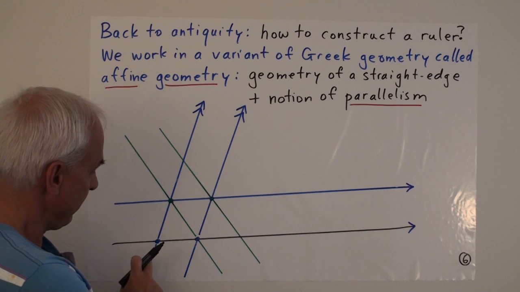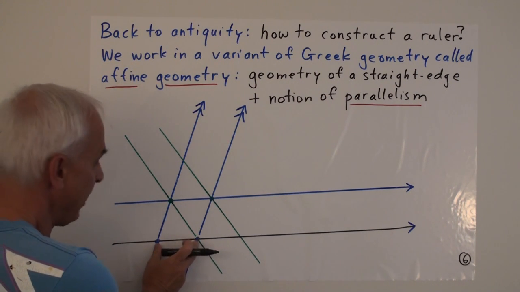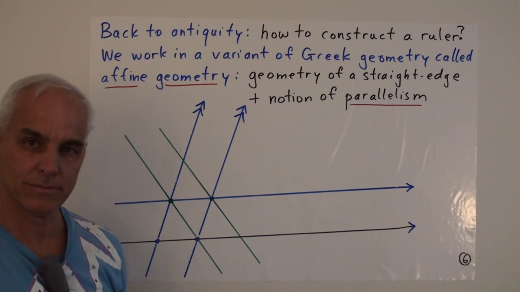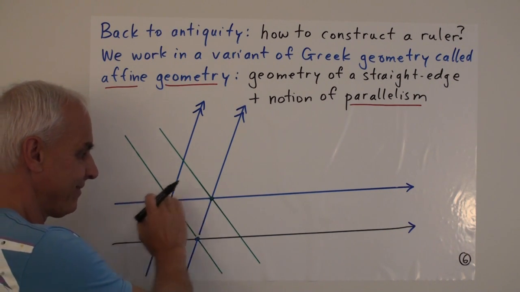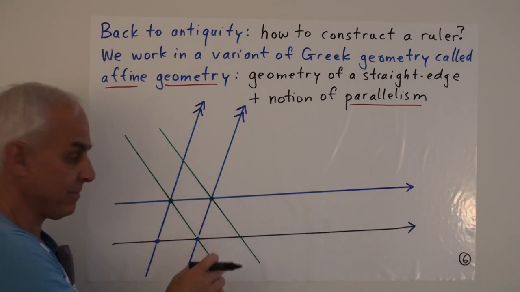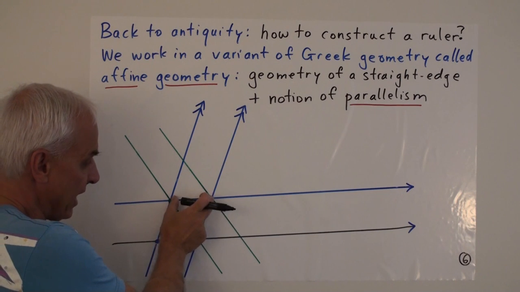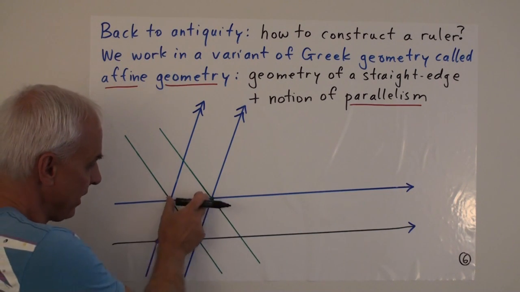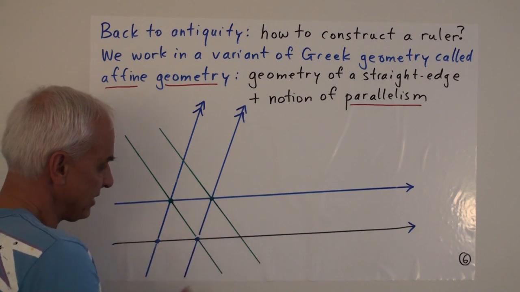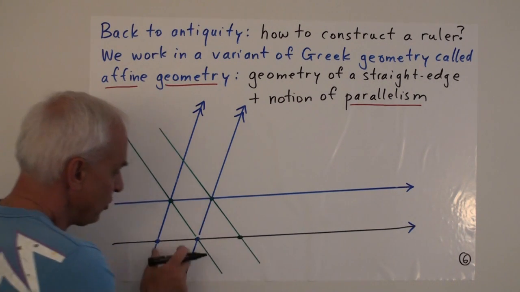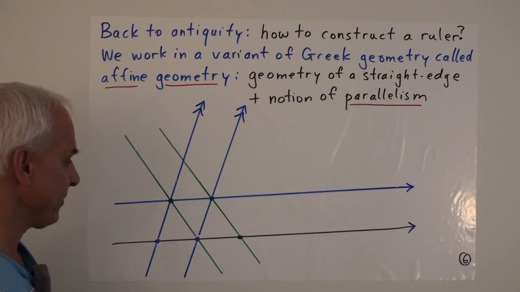Now, in my mind, this segment that we started with has been reproduced up here. That's the basic idea. This segment has been reproduced on this parallel line. But now I'm going to translate it again to down here, so that this segment is the same as this segment, and this segment is the same as this segment, so that what we have now is two equal segments on the original line.